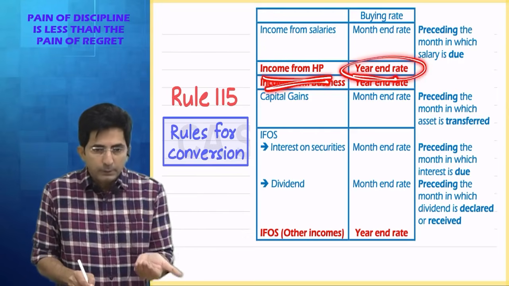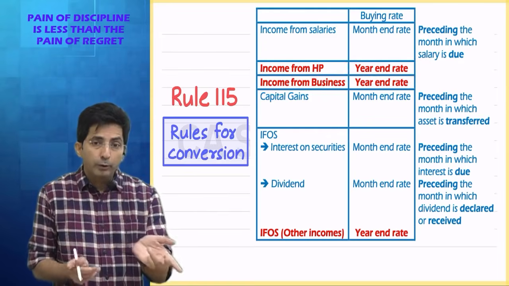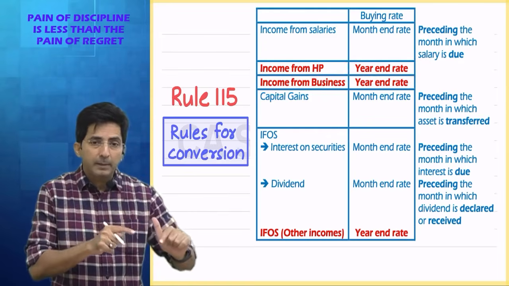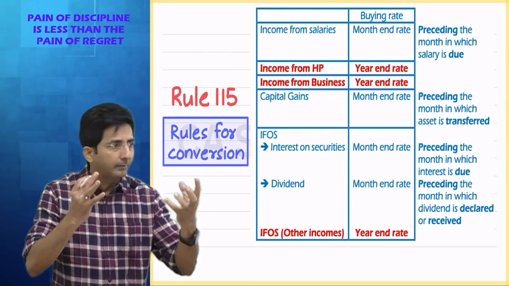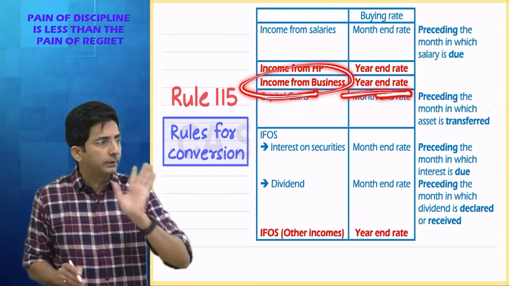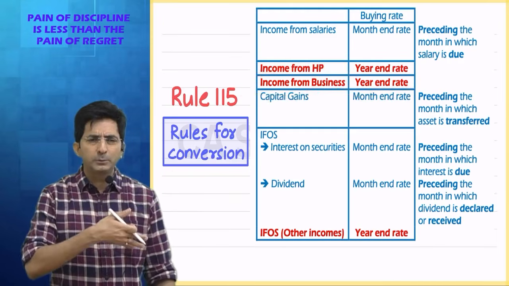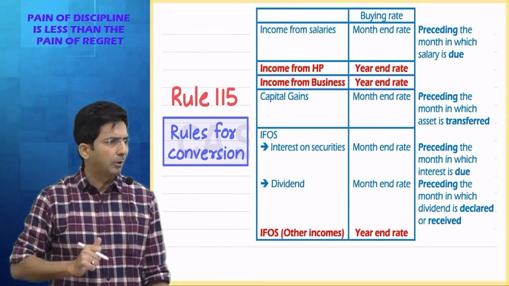Logically, my opinion is even HP income, law should have converted according to month end rate, because HP income arises from month to month. It's rent income. Yes, PGBP income is profits. That is computed at the end of the year. Anyways, let's not go into this because we cannot change the law. We have to accept the law.